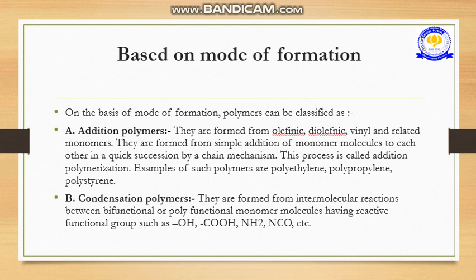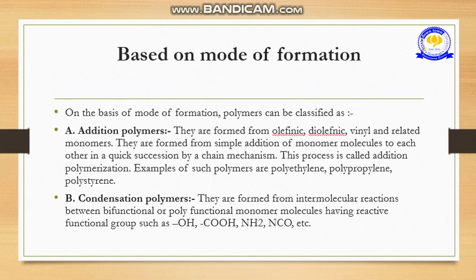Moving towards the next part, based on the mode of formation, there are two different classifications: addition polymer and condensation polymer. Addition polymers are formed from olefinic or diolefinic, vinyl and related monomers.